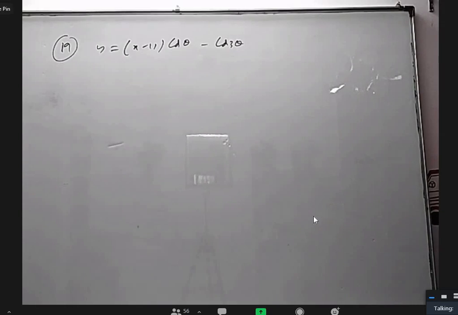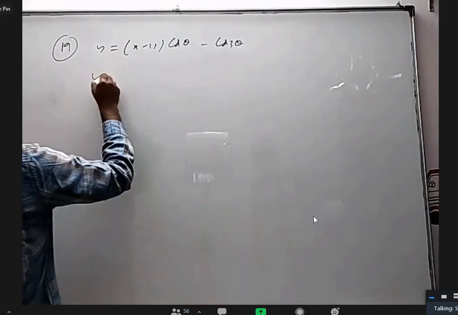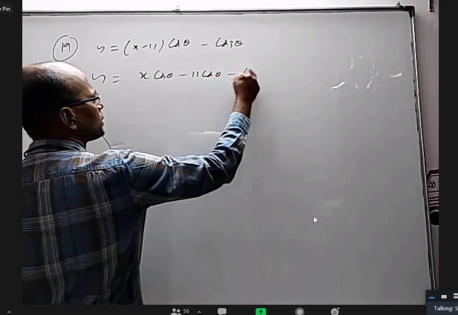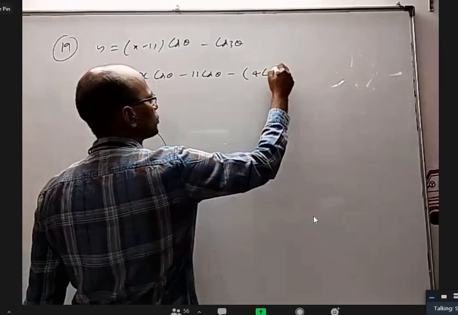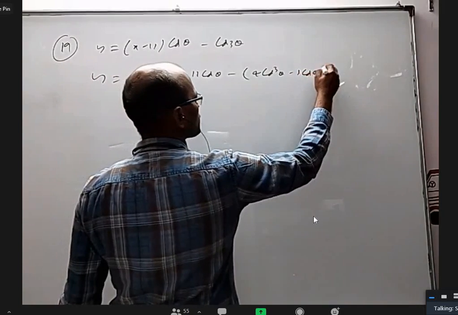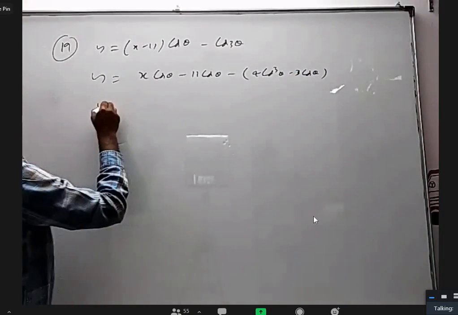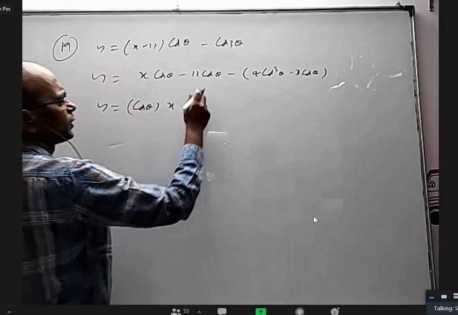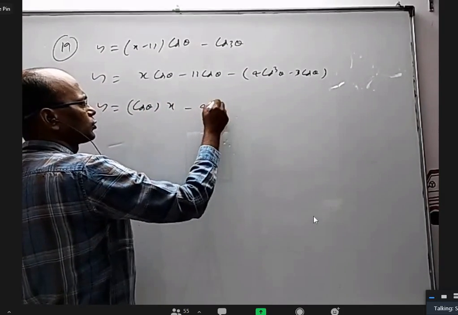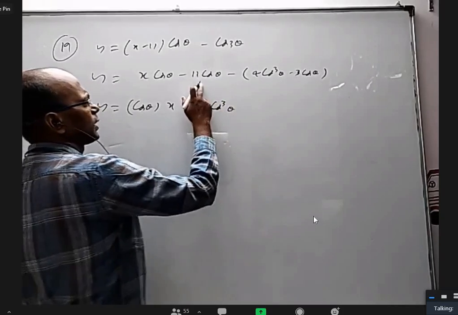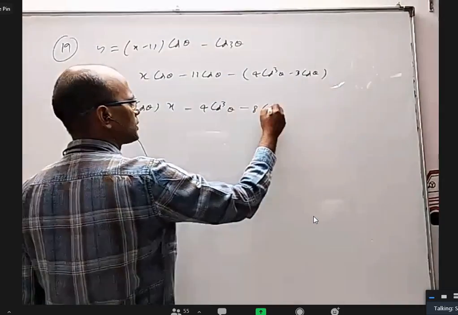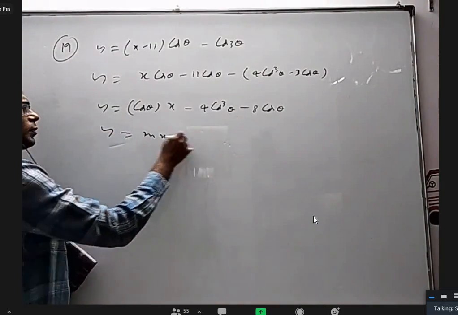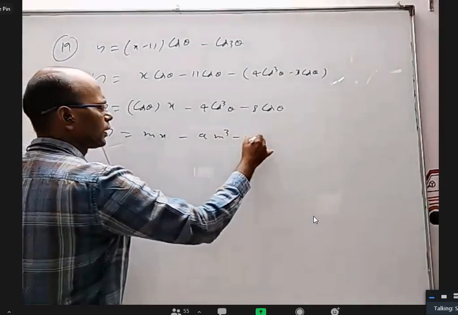Okay. y = x cos theta minus 11 cos theta, and cos 3 theta formula is 4 cos cube theta minus 3 cos theta. That is y = cos theta into (x − 11(4 cos cube theta − 3 cos theta)). Minus 11 plus 3 is minus 8 cos theta. I think it almost looks like y = mx − am cube − 2am.